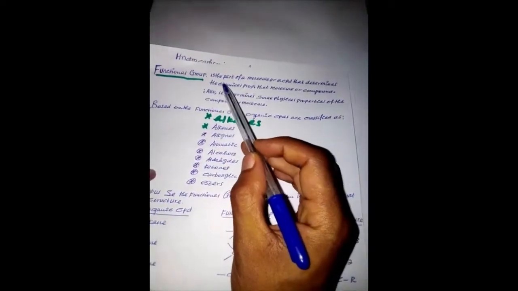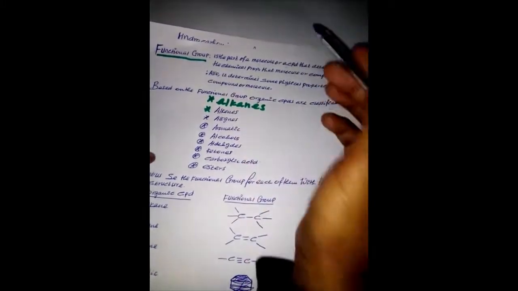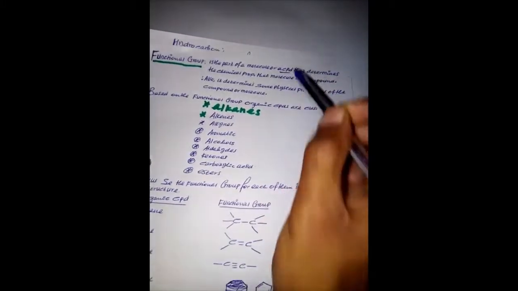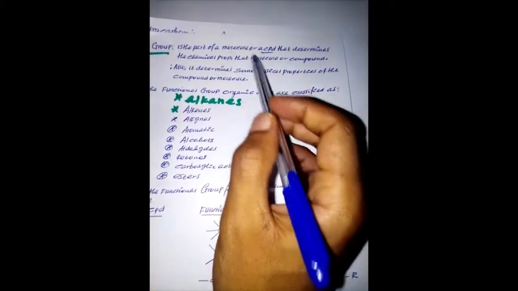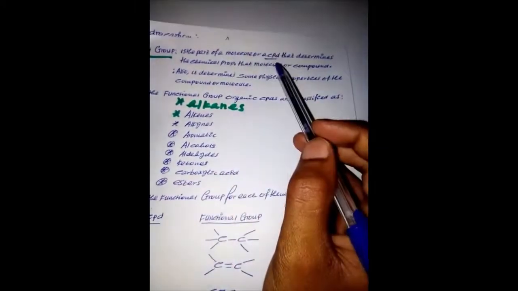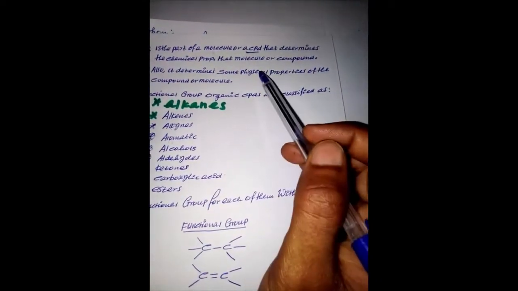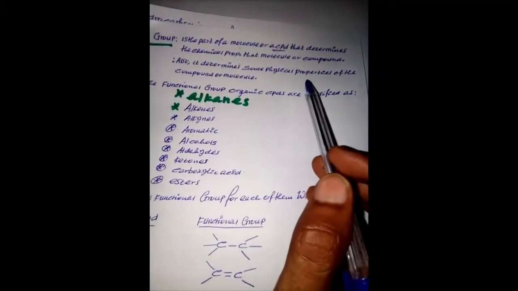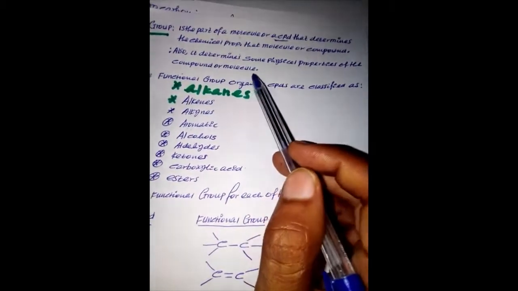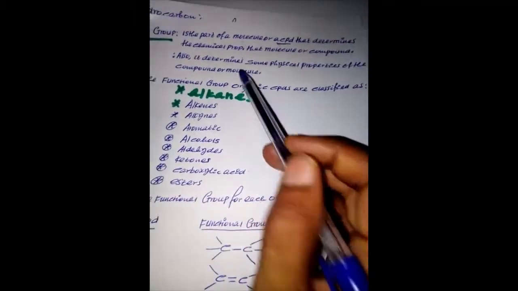Functional group. Functional group is the part of a molecule or a part of a compound that determines the chemical property of that compound. Also, functional group determines some physical properties of the compound or the molecule.